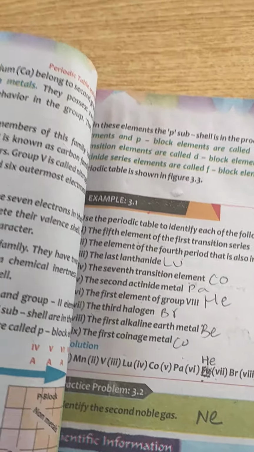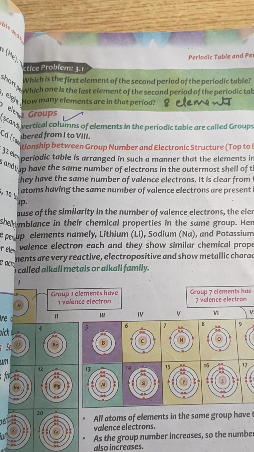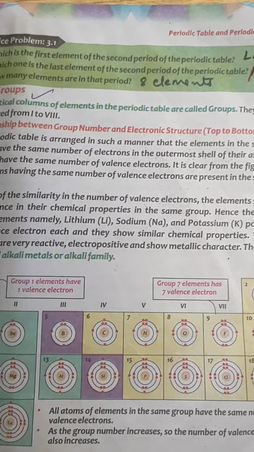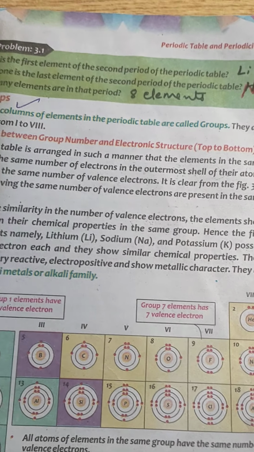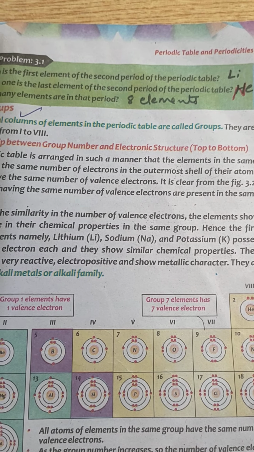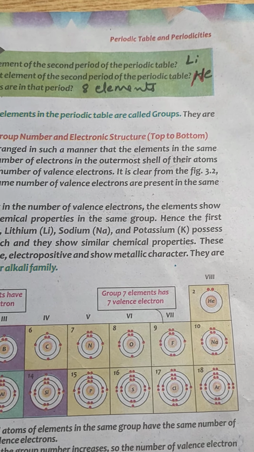Then look at your example. It is on your book page 69, practice problem 3.1. In 3.1 there are 3 questions which are related to period 2 of the periodic table. The first question is, which is the first element of the second period of the periodic table? That is lithium.